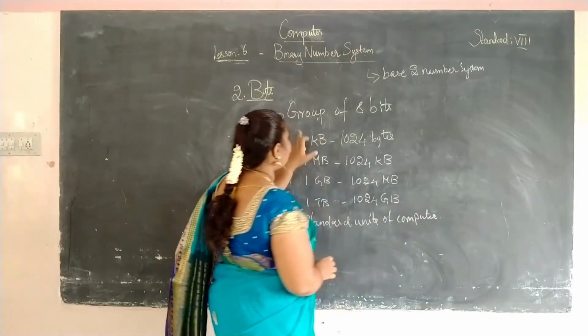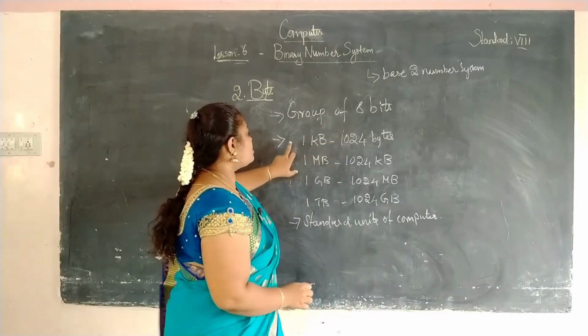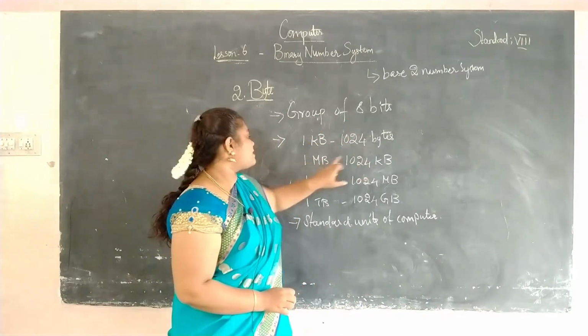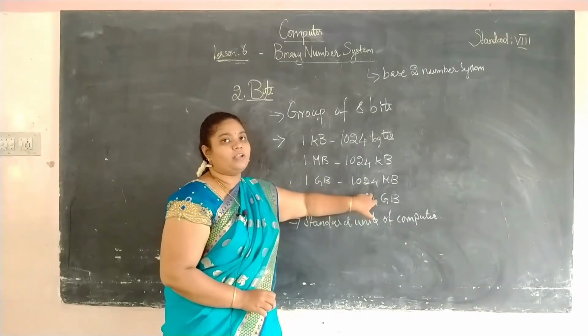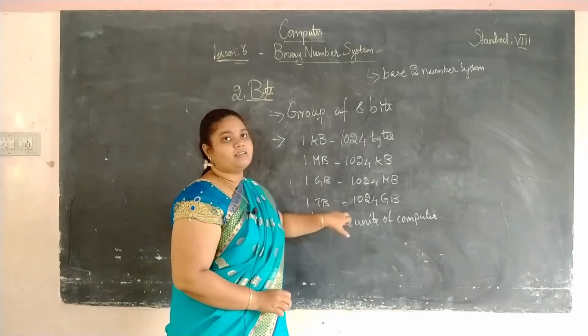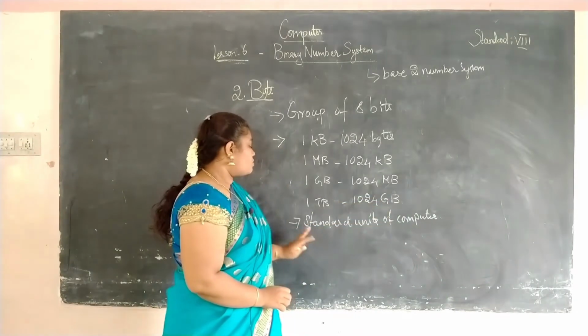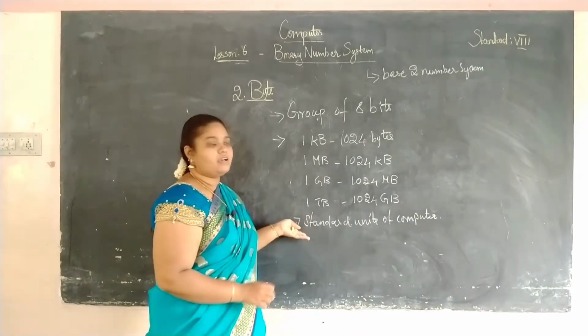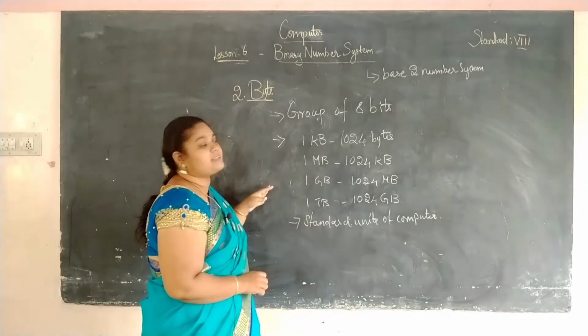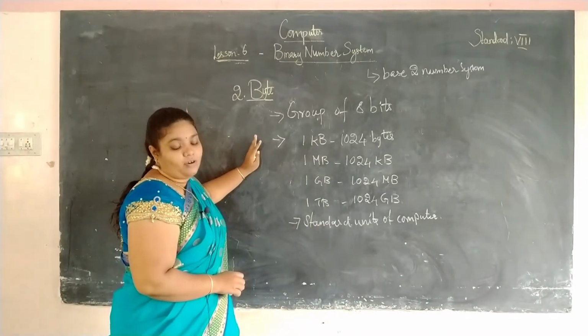So bytes are a group of 8 bits. 1 KB is 1024 bytes, 1 MB is 1024 kilobytes, 1 GB is 1024 megabytes and 1 terabyte is 1024 gigabytes. So bytes are the standard units of computer. We always represent the storage capacity in terms of bytes.